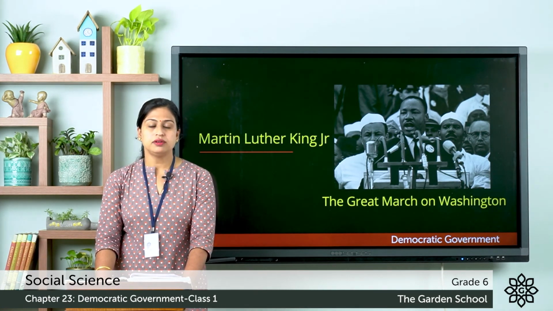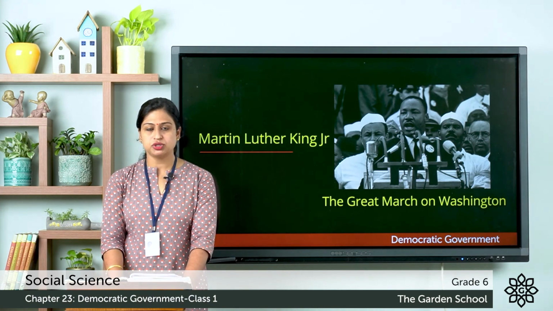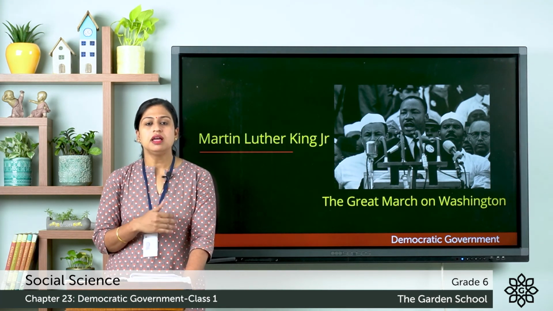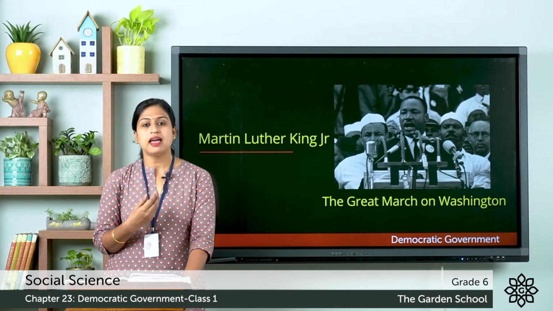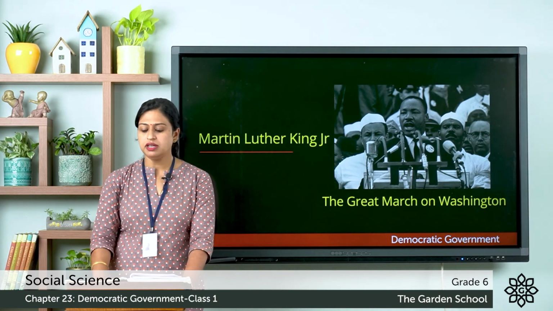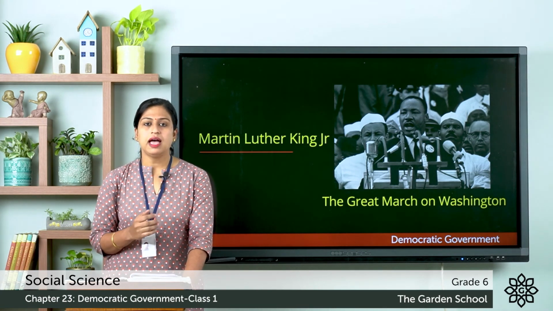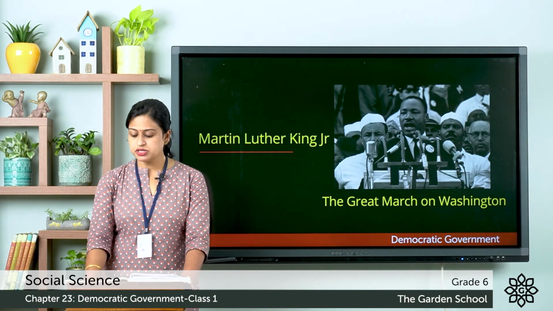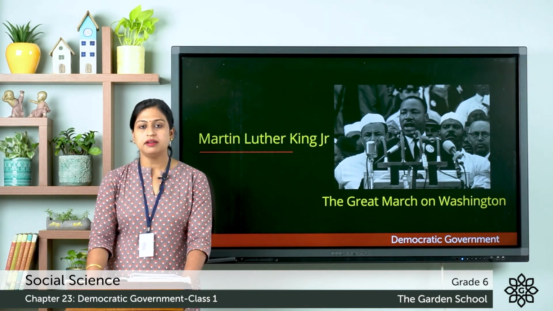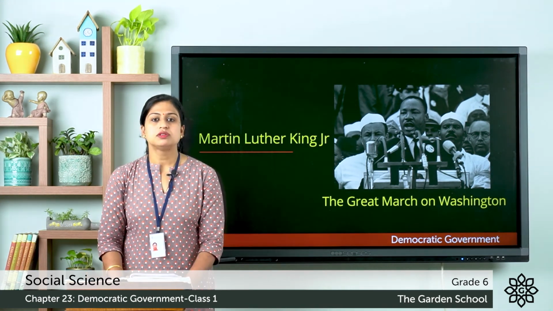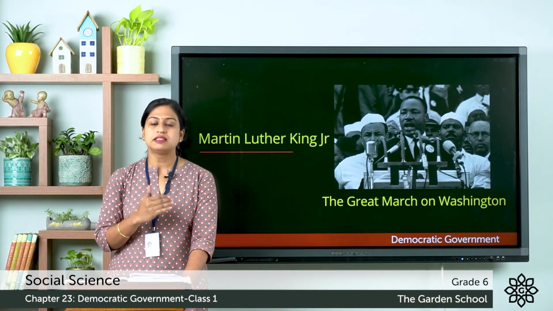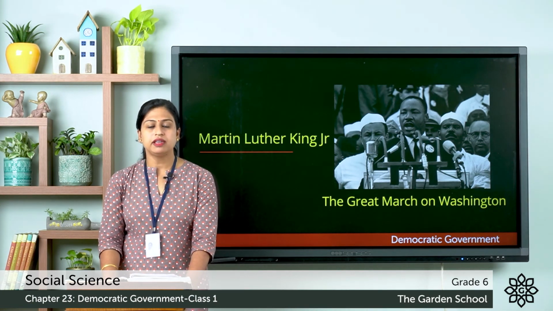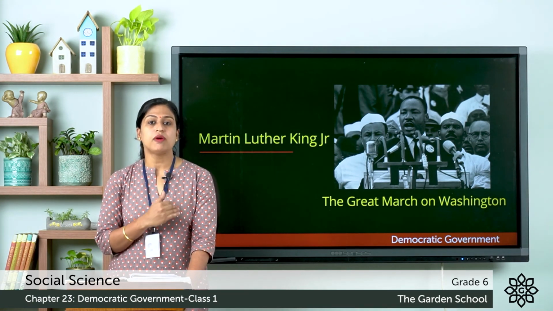And here more than 200,000 people marched together in support of civil and economic rights. So here civil rights are those rights that guarantee equal social opportunity and protection under law, and economic rights mean right to work, right to receive fair wages, safe working conditions and right to form trade union. So this march was in support of civil and economic rights, and a majority of them were African American and the remaining were the white supporters.